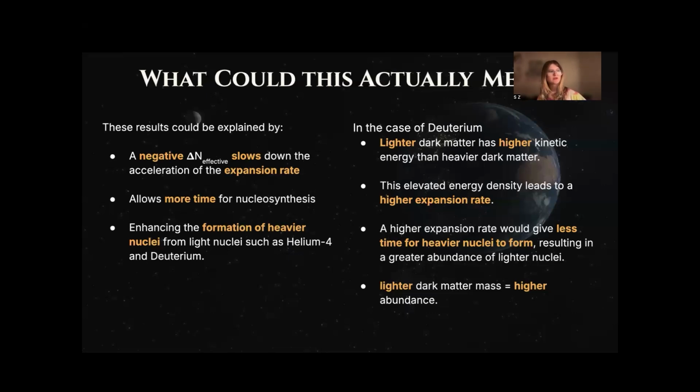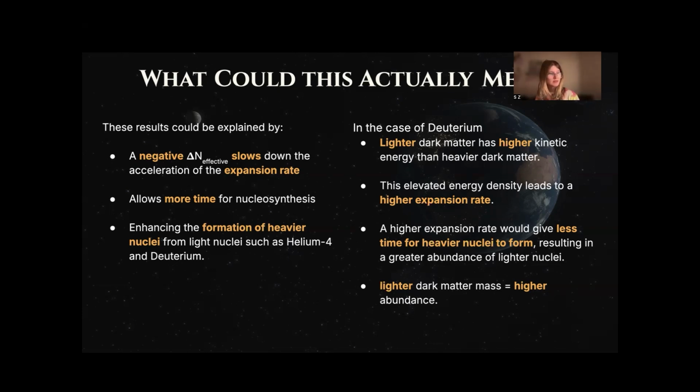A potential explanation for these results could be that a negative ΔN_eff corresponds to a lower energy density, which would in turn slow the expansion of the universe. This slower expansion provides more time for light nuclei to undergo fusion into heavier nuclei, thus lowering the final abundances of helium-4 and deuterium. Lighter dark matter has higher kinetic energy than heavier dark matter.